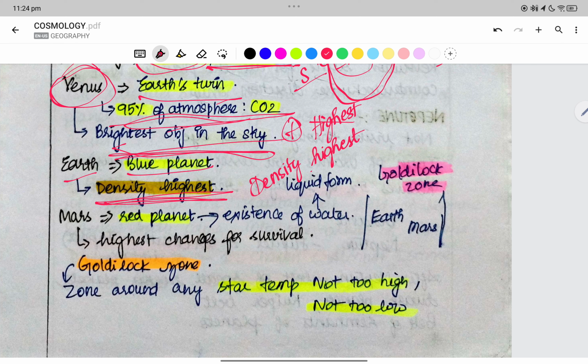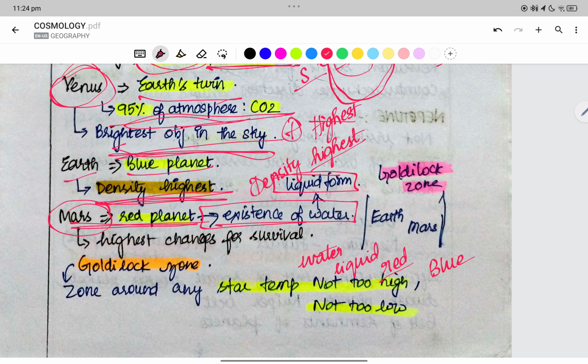Earth has the highest density. Mars is a red planet. Existence of water in liquid form. Earth is a blue planet, and Venus is Earth's twin, and it is the brightest, and it is a hot planet. So Venus is a hot planet. Earth is a blue planet. Mars is a red planet, and there is existence of water in liquid form.